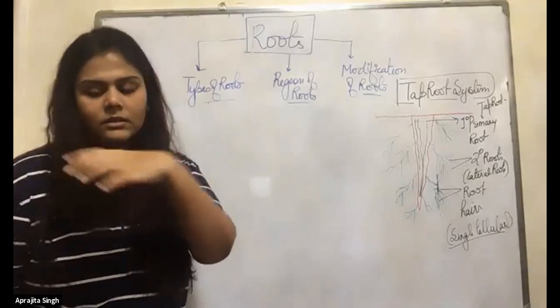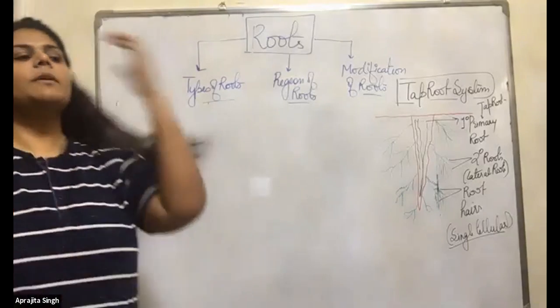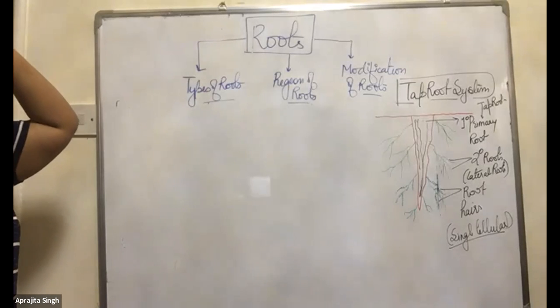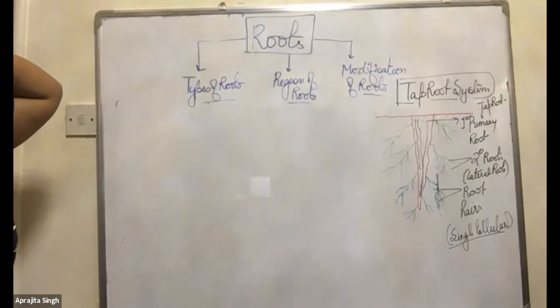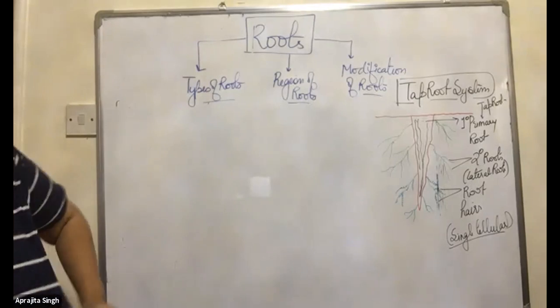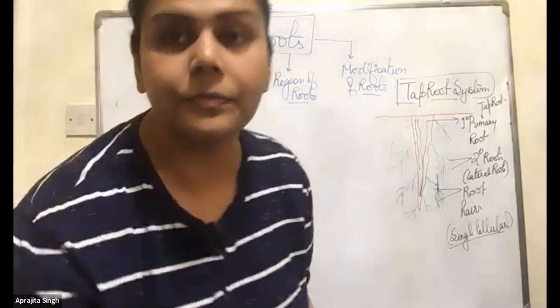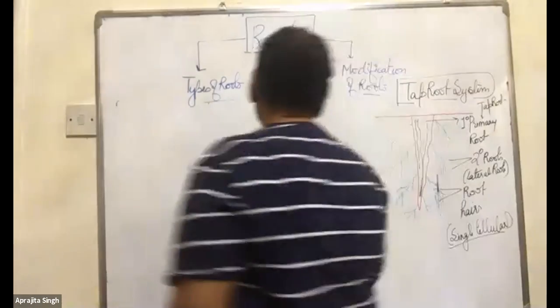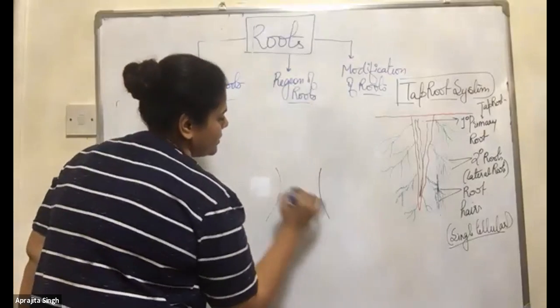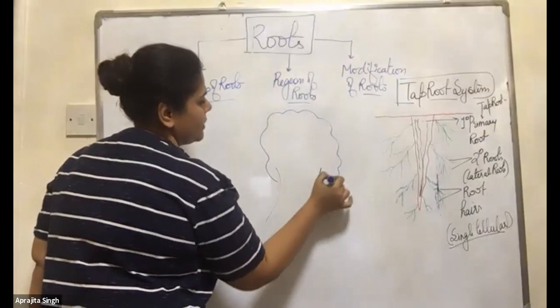Why dicot? Because think about the dicots which I have told you about. They have the thick stem, right? They are the big plants. So they need that much root system to hold them. Big plants, big trees. See, we always make the structure of a tree like this. This is our tree.